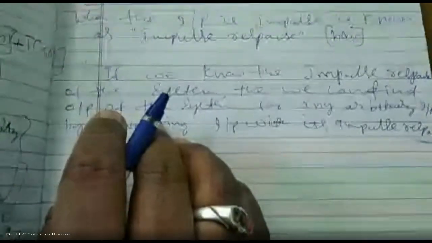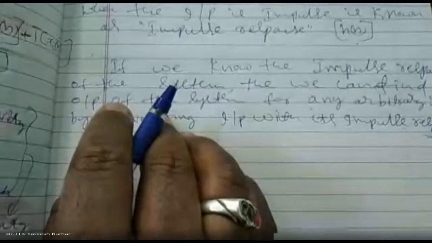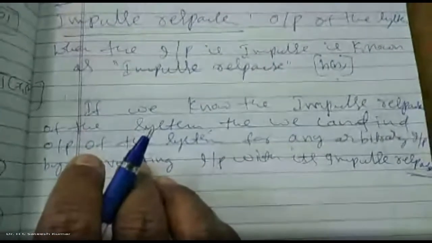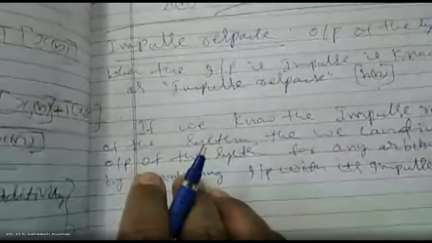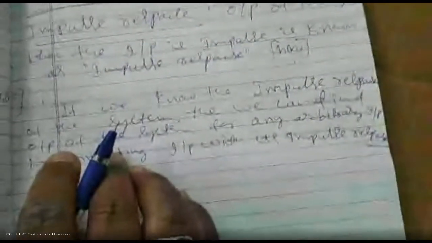So we should understand that this is the very basics of all signal processing concepts. You take any system. Design a system means what? Design the impulse response. Design a filter means design the impulse response H of n. That's the meaning of it.